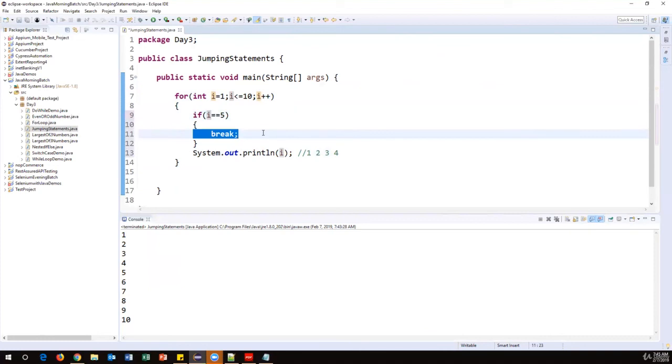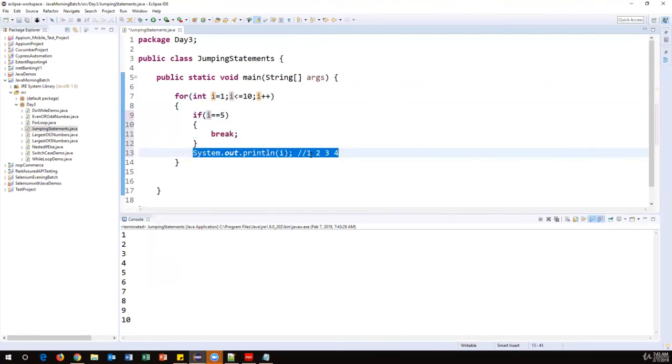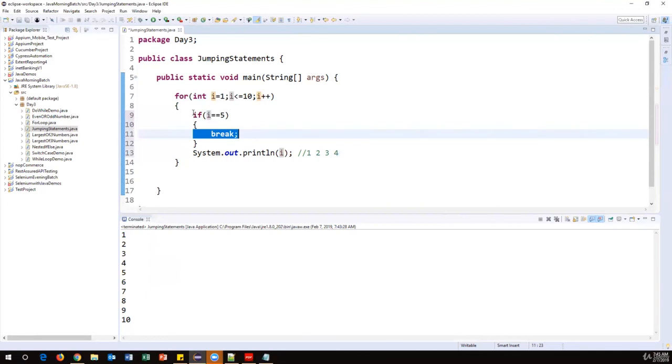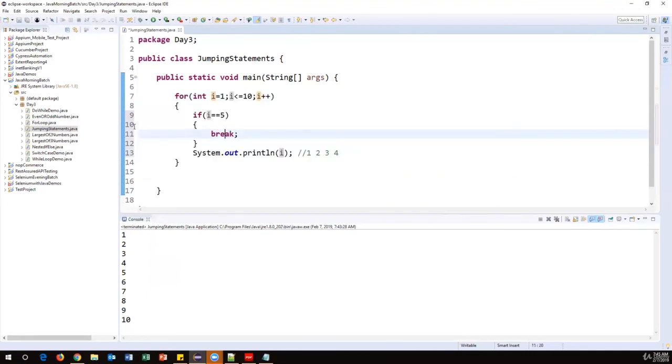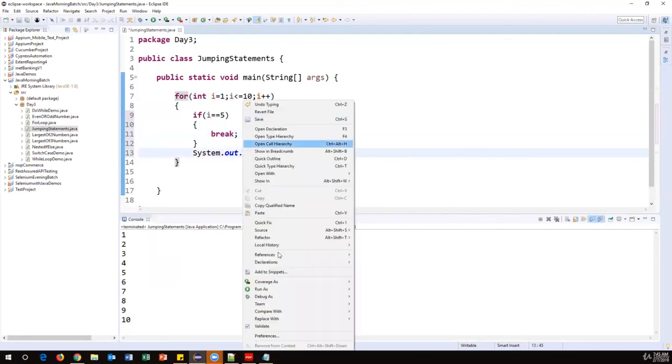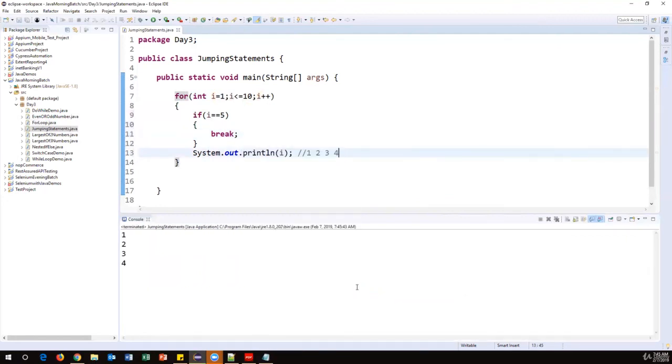What the break command will do is, it will just stop incrementing the rest of the values. That means the break command will immediately exit from this if condition as well as the for loop. If it exits from the for loop, it never continues with the rest of the values. So when I run this code, it will print only 1 to 4. As soon as I becomes 5, it will exit from the for loop, even though the condition is true here.